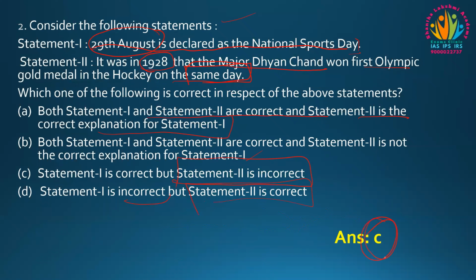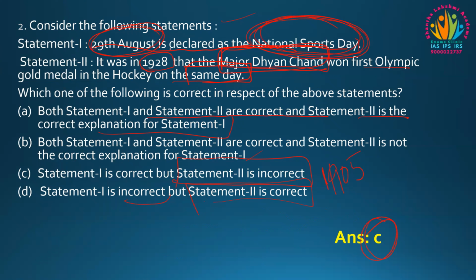Here answer C is the correct answer, because 29th August is celebrated as the National Sports Day, but statement 2 is incorrect. It was in 1905, on August 29, that Major Dhyan Chand was born. So that's why we celebrate his birth anniversary as National Sports Day.